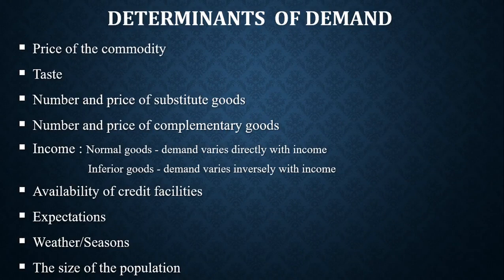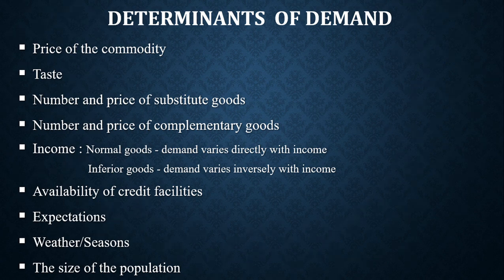Yes, so we want to talk about determinants of demand. Determinants of demand are basically the factors that determine the quantity of a commodity that will be demanded. The first and major determinant of demand is the price of the commodity. Now, if you are going to buy something and you realize that the price has been doubled, you are likely to reduce the quantity you buy. So the price of the commodity determines the quantity of a commodity that is demanded.